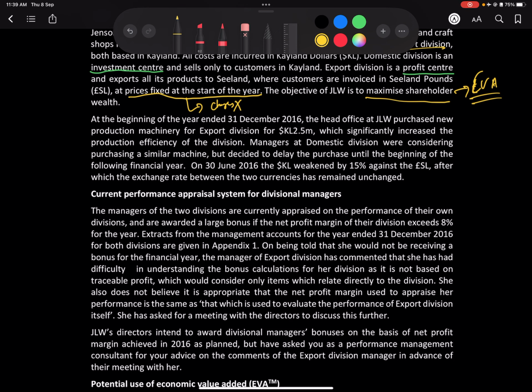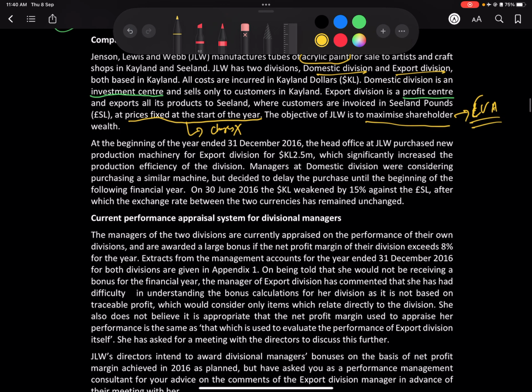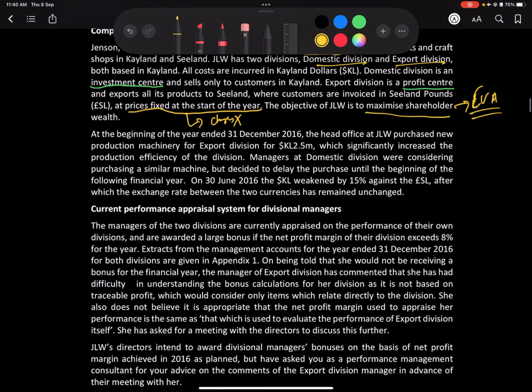Next, at the beginning of the year ended 31st December, the head office of JLW purchased new machinery for the export division for 2.5 million, which significantly increased the production efficiency of the division. The domestic managers were considering purchasing similar machinery but decided to delay the purchase until the beginning of the following year. Why did they do that? I don't know. Why did they delay? Anyway, production efficiency increased.